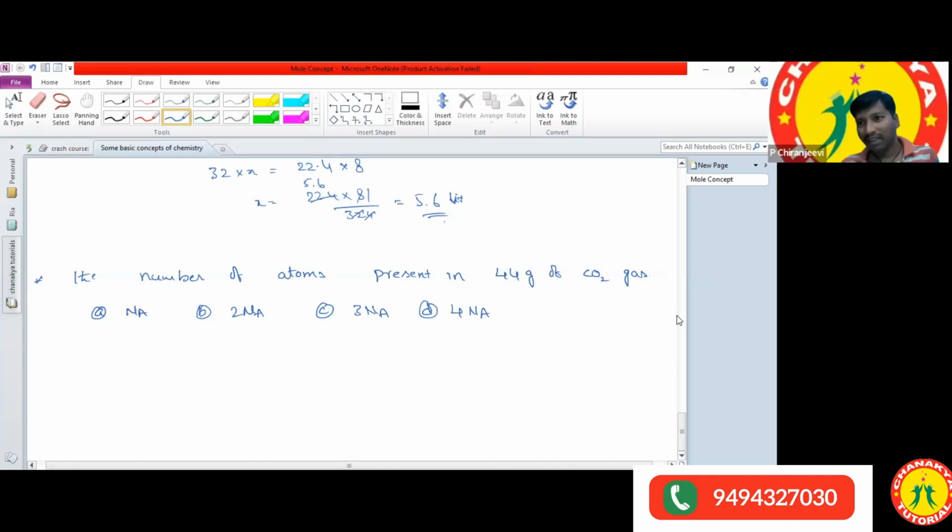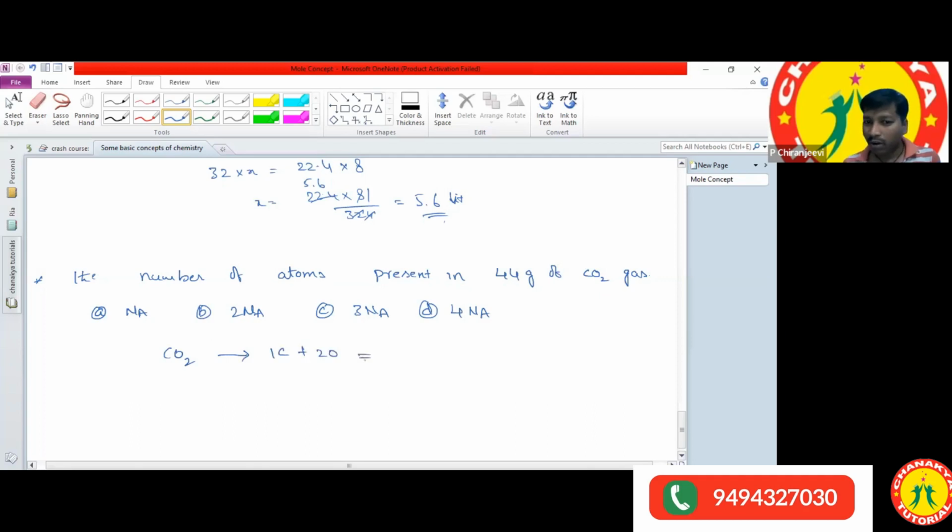Samhita says A. So can I give the clarity here? First of all, check it out: carbon dioxide is a molecule, it's not an atom. One carbon dioxide molecule contains one carbon atom plus 2 oxygen atoms.